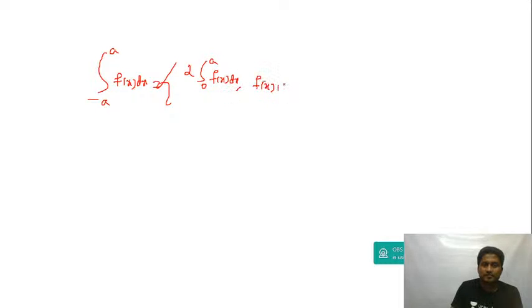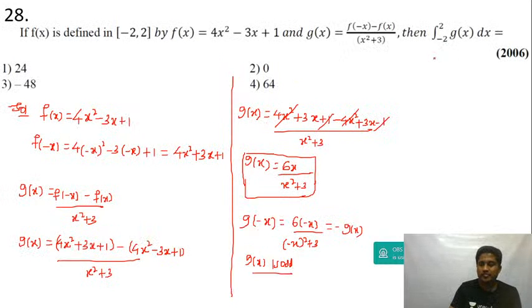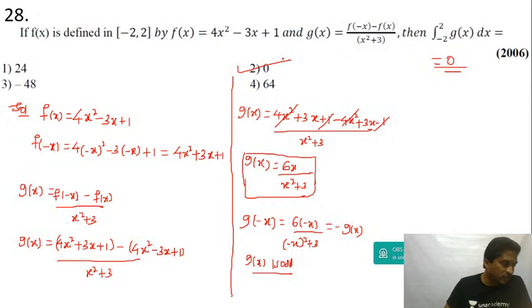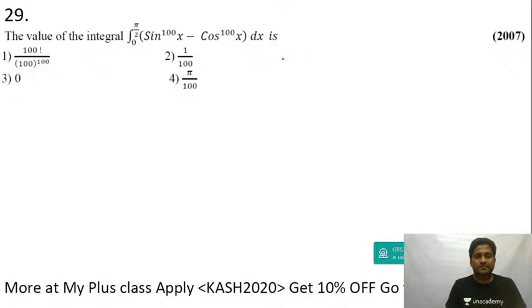This you have done in NCERT. Integral from minus a to plus a of f of x dx will be equal to 2 times integral 0 to a of f of x dx if f of x is even, and 0 if f of x is odd. So if it's an odd function, the answer will be 0. Yes, this is odd. Integral from minus 2 to plus 2 of g of x dx is odd, so the answer will be equal to 0. Answer is option B. Yes guys, good question. Okay, question number 29.